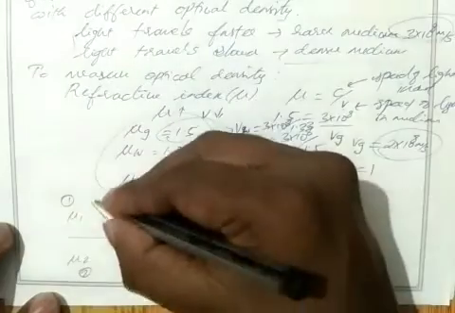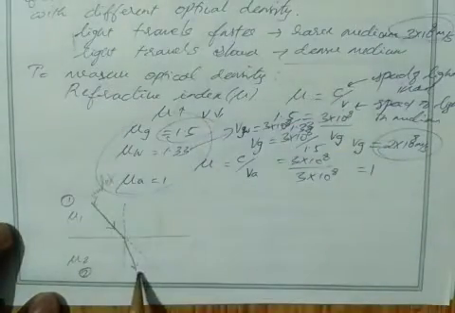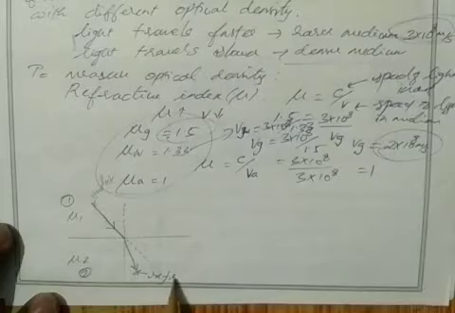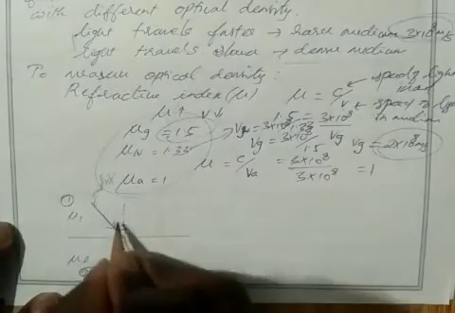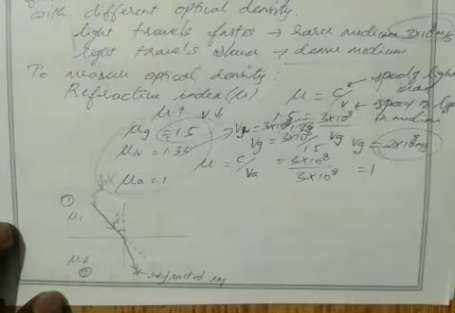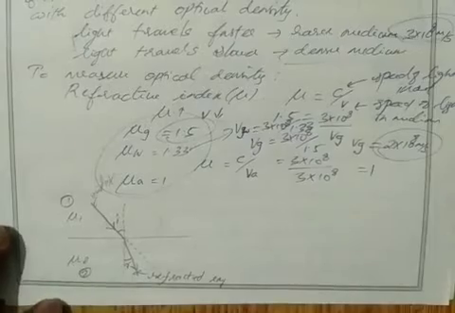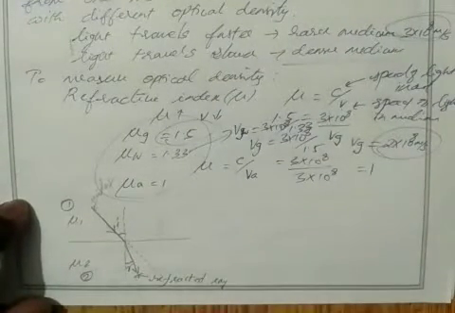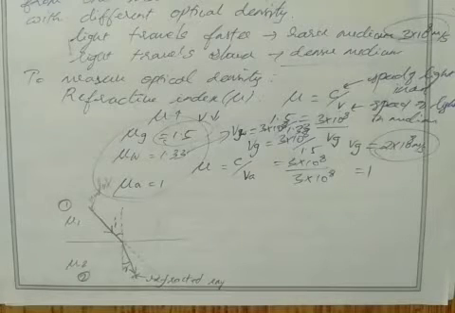Okay, so this ray, as you know, is the incident ray. And what is this ray? This ray is the refracted ray. Okay, this is refraction. So the angle made by the incident ray with the normal is known as the angle of incidence. The angle made by the refracted ray with the normal is known as the angle of refraction. Not reflection but refraction.